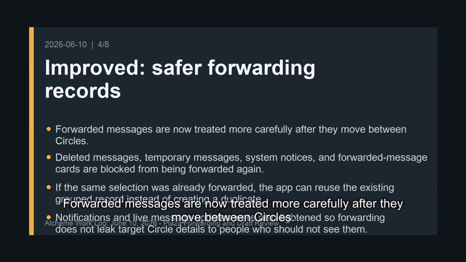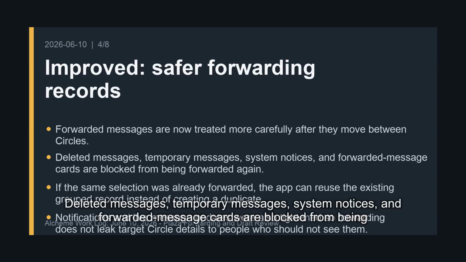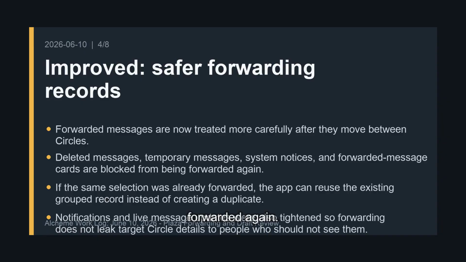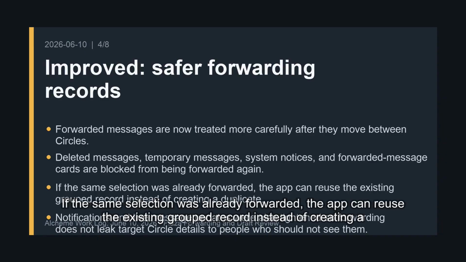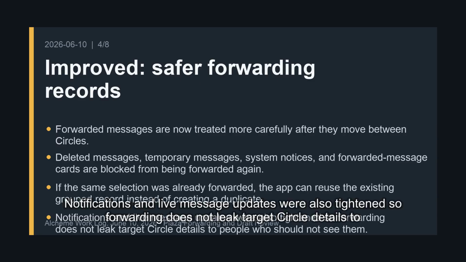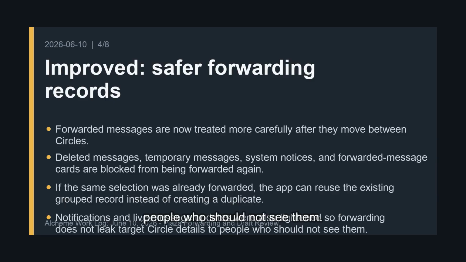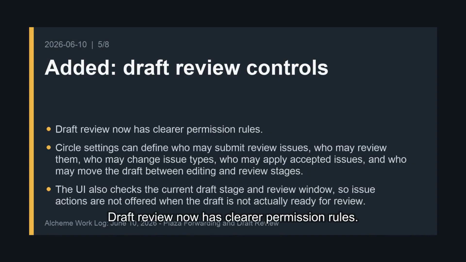Forwarded messages are now treated more carefully after they move between circles. Deleted messages, temporary messages, system notices, and forwarded message cards are blocked from being forwarded again. If the same selection was already forwarded, the app can reuse the existing grouped record instead of creating a duplicate. Notifications and live message updates were also tightened, so forwarding does not leak target circle details to people who should not see them.